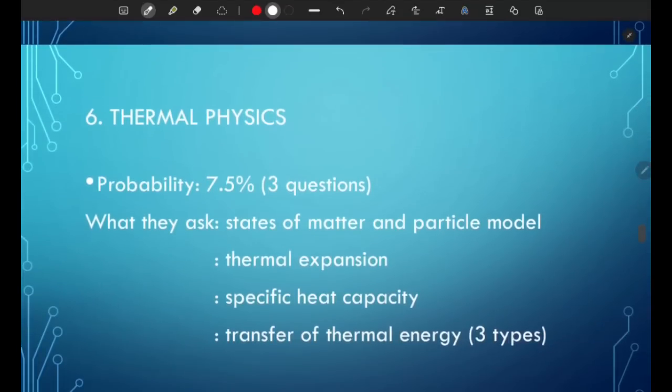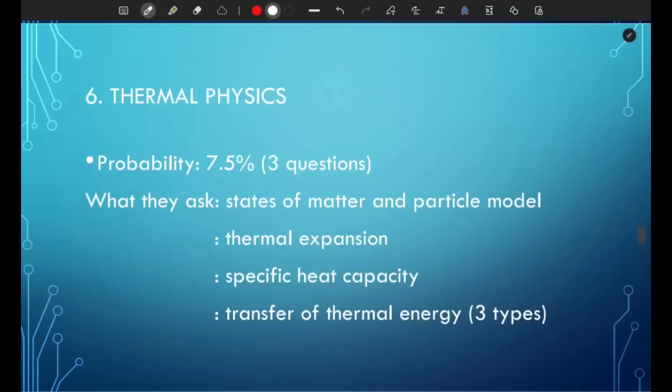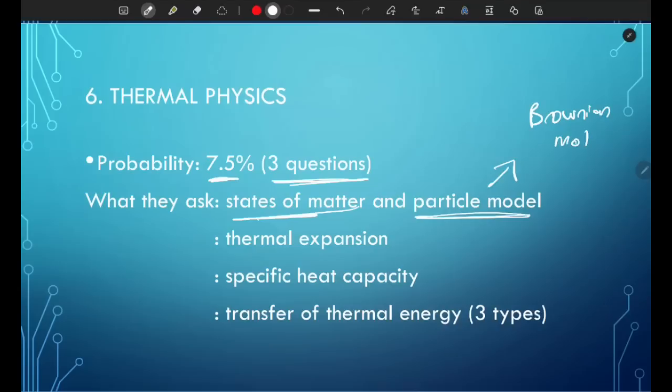Topic 6, it's thermal physics. So it has a probability of 7.5%. So expect 3 questions. And what they ask, they can ask you about the states of matter and the particle model. Now, what I've seen is on this topic, they've been asking a lot about Brownian motion. So make sure you understand Brownian motion.